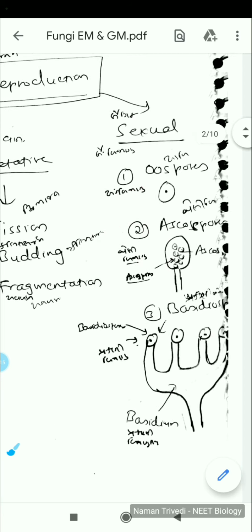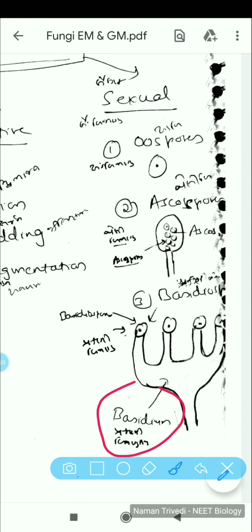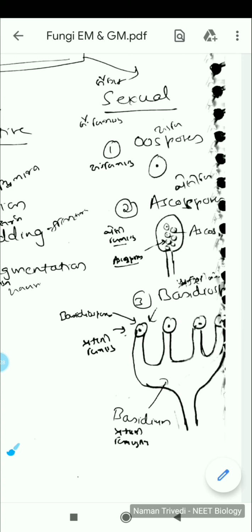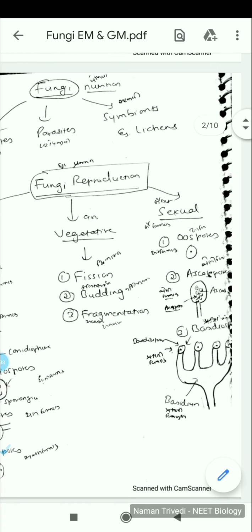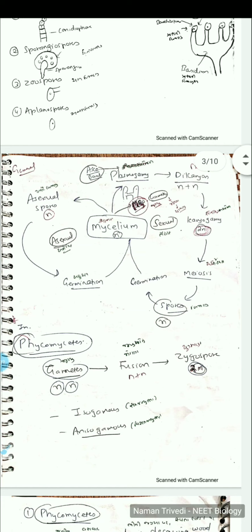Basidiospores are found on basidium. This is where you can see. Or basidiocarp. The entire fruiting body is called basidiocarp, and these are all basidiospores, exogenously. This is endogenous. So sexual spores can be oospores, ascospores, and basidiospores. So that's all from this part. It's a generalized fungi life cycle I'm taking. Then you can read and correlate with the specific details of each division given in the textbook.